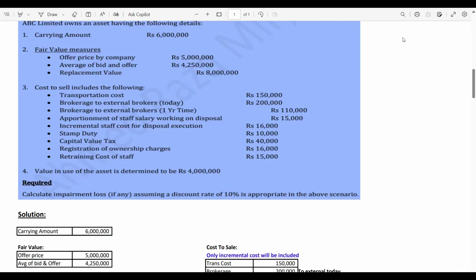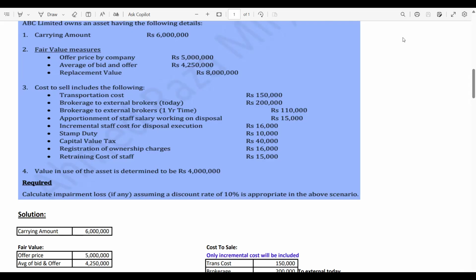Now, incremental staff cost for disposal execution. This is an incremental staff cost, so it is also included in the cost to sale, which is 16,000. Now, stamp duty is mandatory, so 10,000 is included in the cost to sale. Capital value tax: if it were income tax, then there would be no need to include it, but it's a capital value tax, so it is included. Registration of ownership charges is a legal fee, so that is also included. Retraining cost of staff: we all know staff related cost should be expensed out, so it should not be included in the cost to sale.